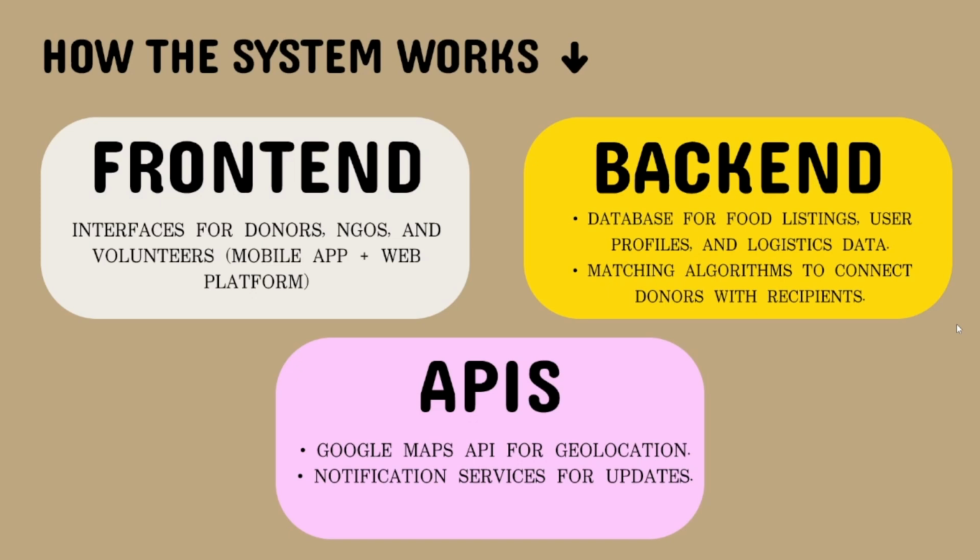So let's say if some donor is coming to donate some food for some orphanages, those orphanages will immediately get a notification so that they can be prepared to take away the donation whatever the donor wants to give. So let's move on to the next slide.